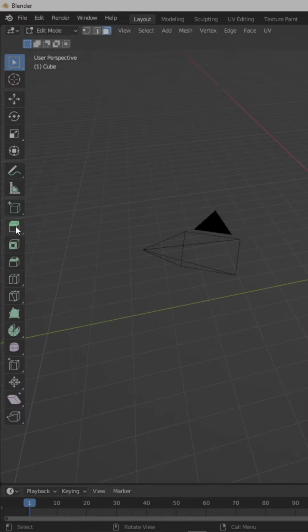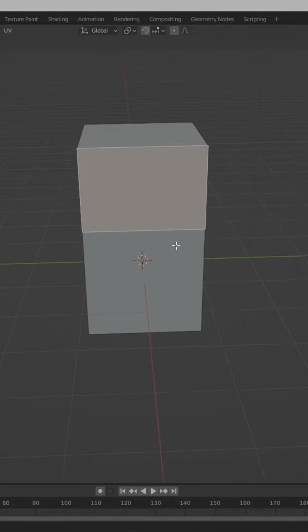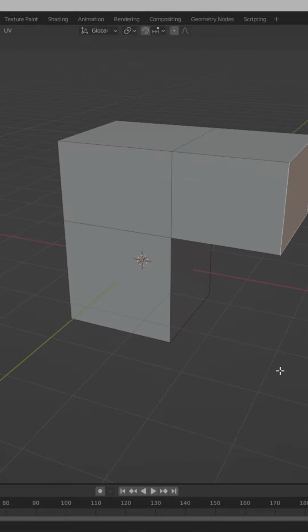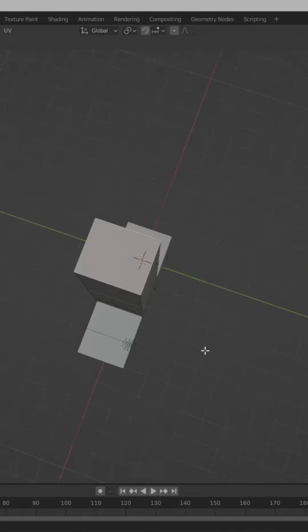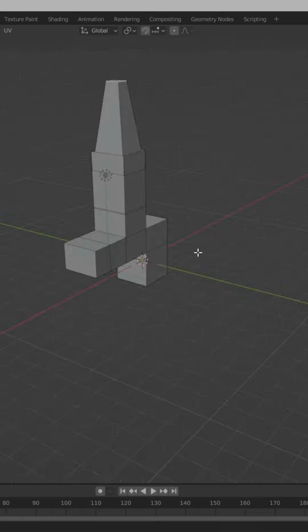And then over here you can see the extrude icon, as well as you can just press E and that will help you extrude your face. And then that's pretty much it. It's very useful. Well, you can use the size command by pressing S, and that can help you make some even more complex and cooler structures.